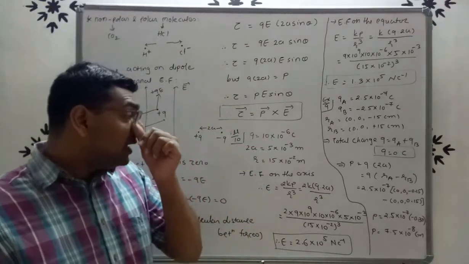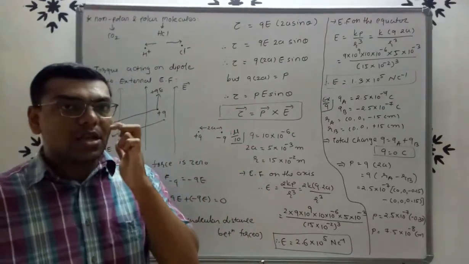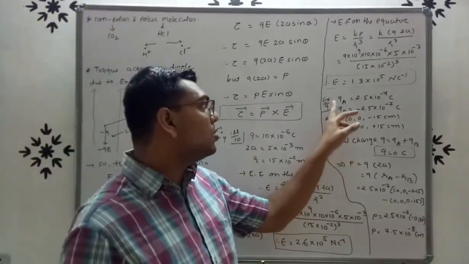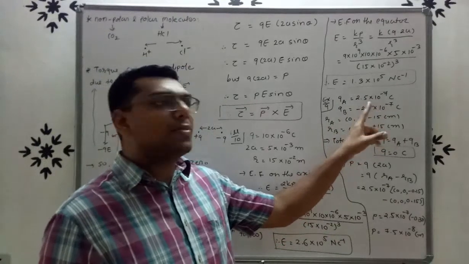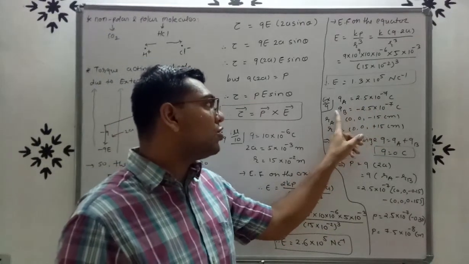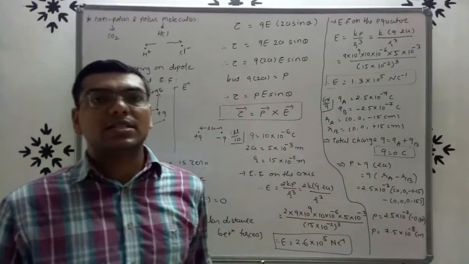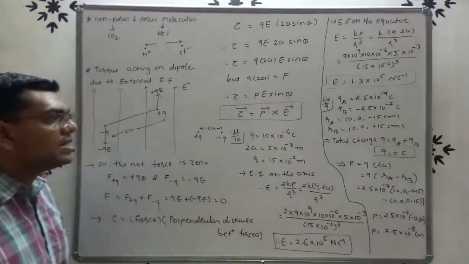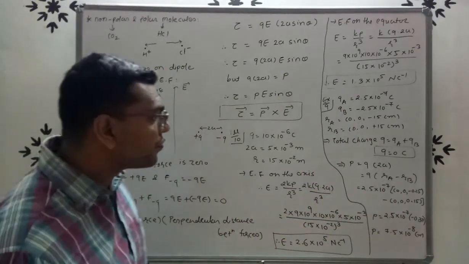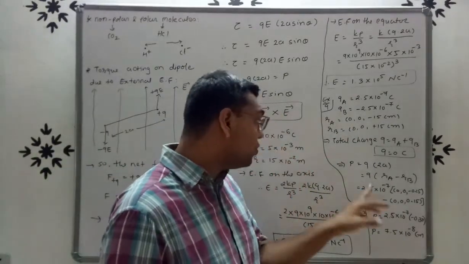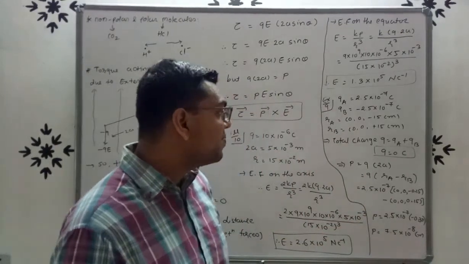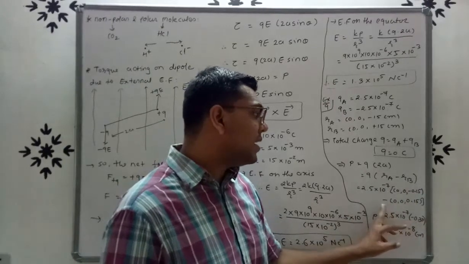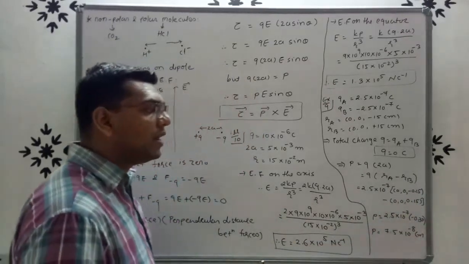Okay, again here QA, QB, distance, RA and RB are given. We have to find the total charge. So here QA and QB, the magnitude is the same, but QA is positive and QB is negative. So total charge is 0. We have to find the electric dipole moment. So we know the formula P equals Q into 2A. So here Q is 2.5 into 10 raised to minus 7 into 2A, RA minus RB. So (0, 0, -0.15) minus (0, 0, 0.15).